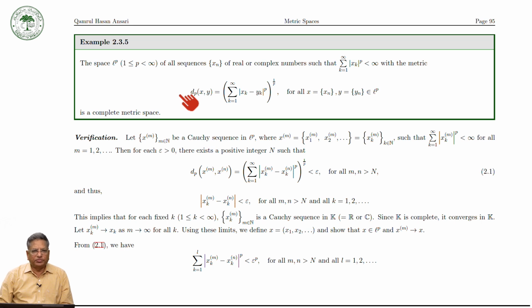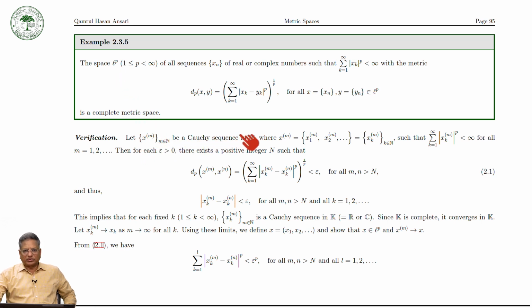We have already proved that it is a metric. So LP with this dp metric is a metric space, but we will have to prove that it is complete. So this is a complete metric space. Now to verify that this LP space with respect to the dp metric is complete, we will have to prove that every Cauchy sequence in LP space is convergent in it.